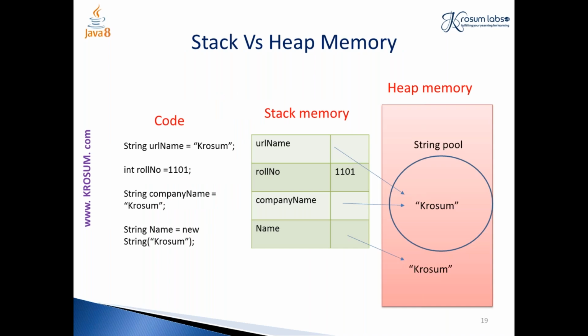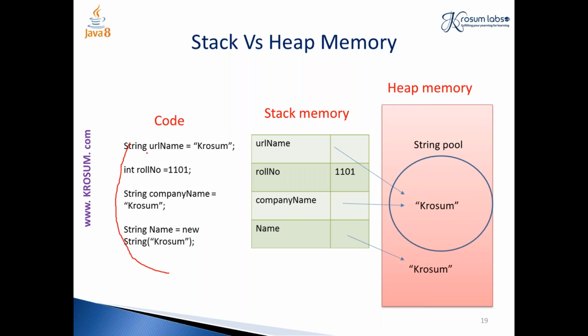And here I just want to show you the basic difference between a stack and a heap. A stack memory is the one which holds the reference variable followed by the value. If it is a primitive type, then as I said, Java has one exception for a fully object-oriented programming language, that is the primitive type. So see the left side, this part is my code. For this code, how is my memory being allocated?